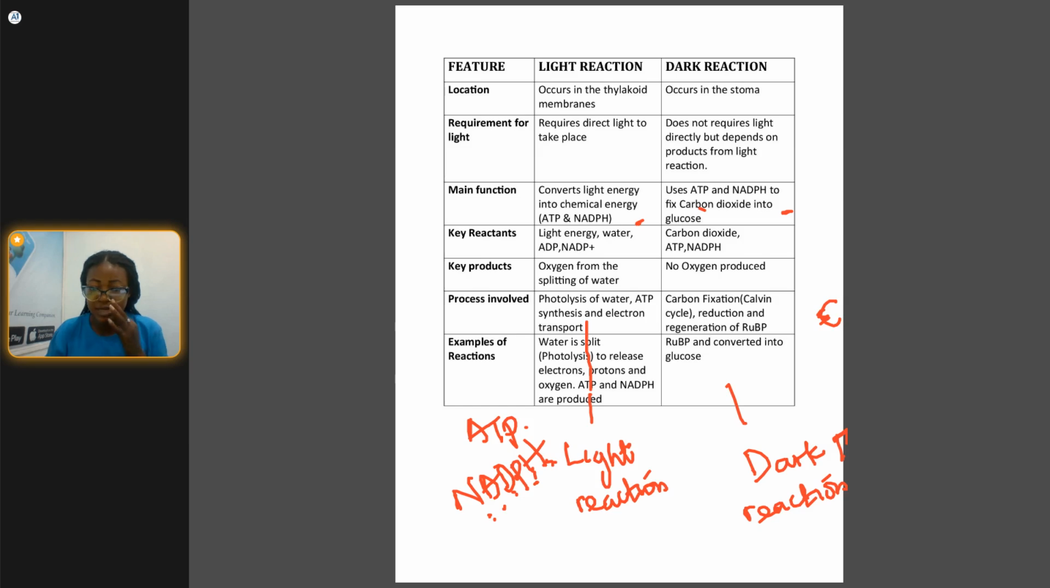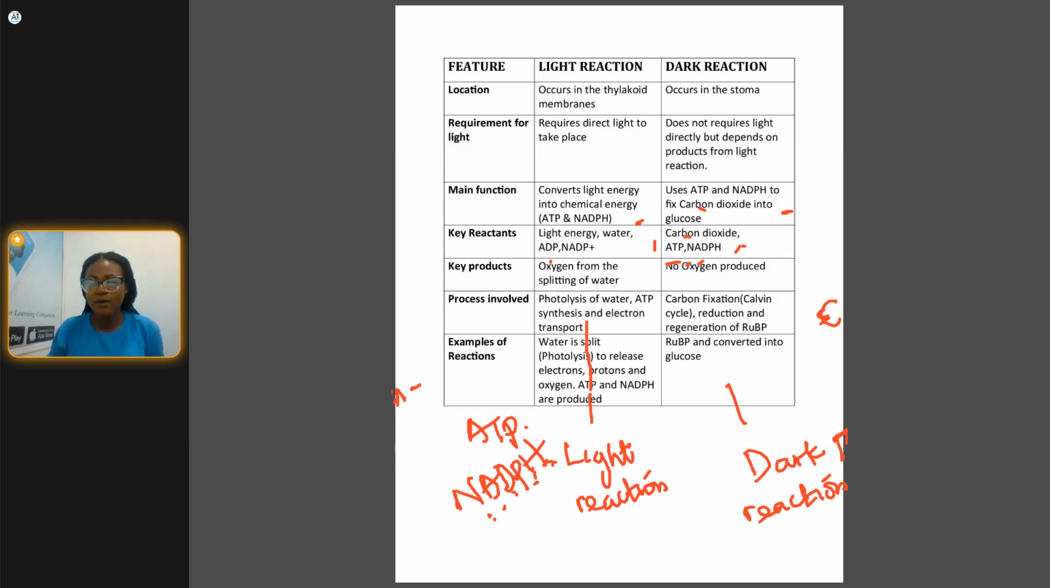So you can see the key reactants here. The light reaction makes use of the light energy. They make use of water, that is, they break down water to give oxygen. Also, they make use of ADP, which is adenosine diphosphate. And in the dark reaction, carbon dioxide is also used, along with ATP and NADPH. So those are the key reactants used during the dark reaction.